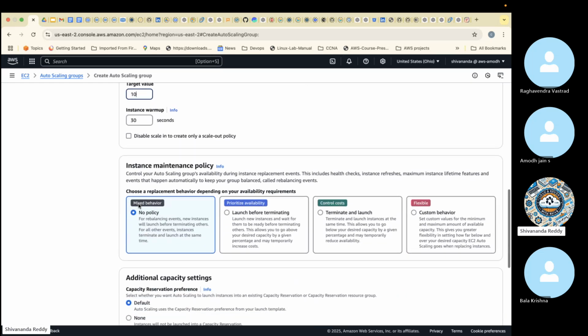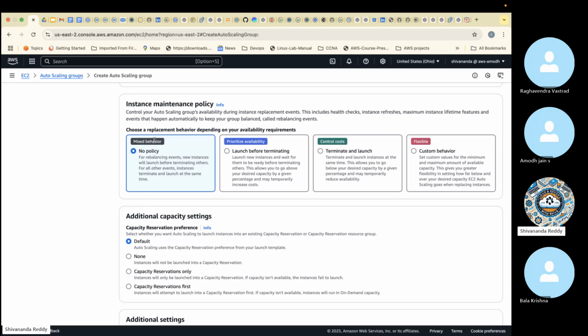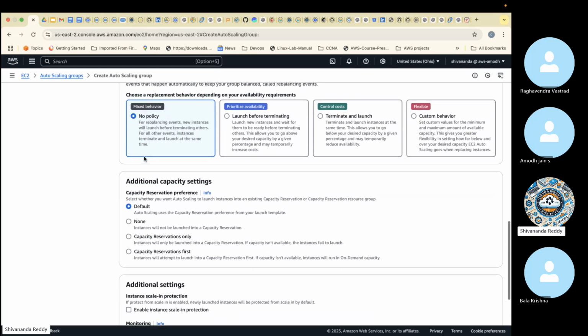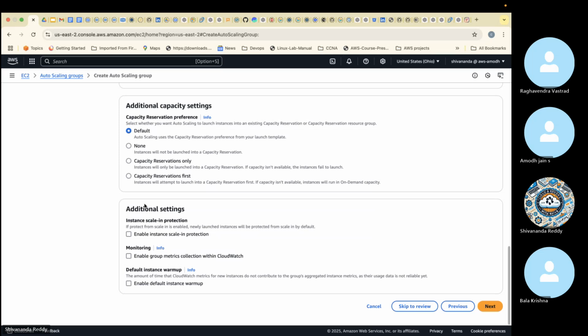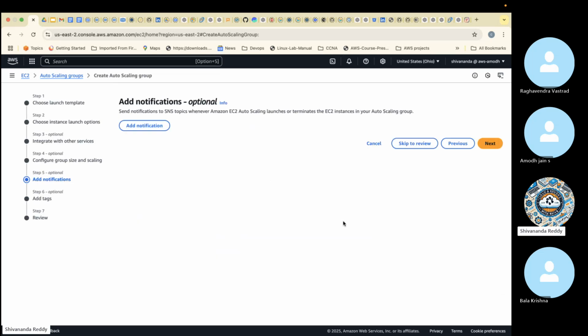Okay, in that context. Then here, cost mixed behavior: prioritize availability, control cost, flexible. This many options are there. I'll go with no policy only because I don't want to pay any amount. That's the reason no policy is selected. Additional capacity settings, also default I took. These options are not required for us because everything is default. Then next, here we need to set up notifications.